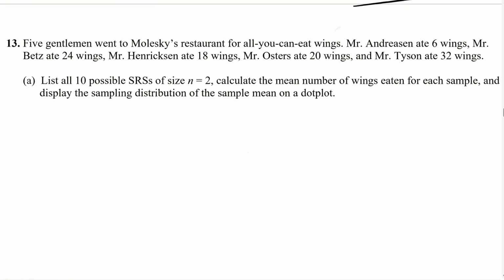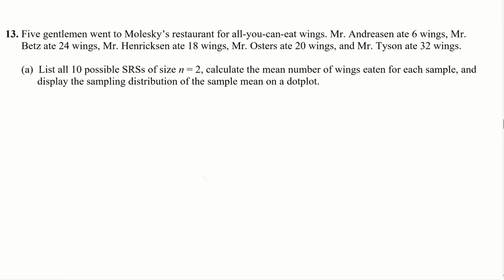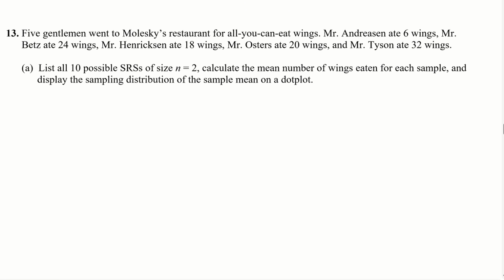All right, number 13. Five gentlemen went to Molesky's restaurant for all-you-can-eat wings. Mr. Andresen ate 6 wings, Mr. Betts ate 24 wings, Mr. Henriksen ate 18 wings, Mr. Osters ate 20 wings, and Mr. Tyson ate 32 wings. Okay, so we got 6, 24, 18, 20, and 32, and 5 is my population. We got all 5 people for that.